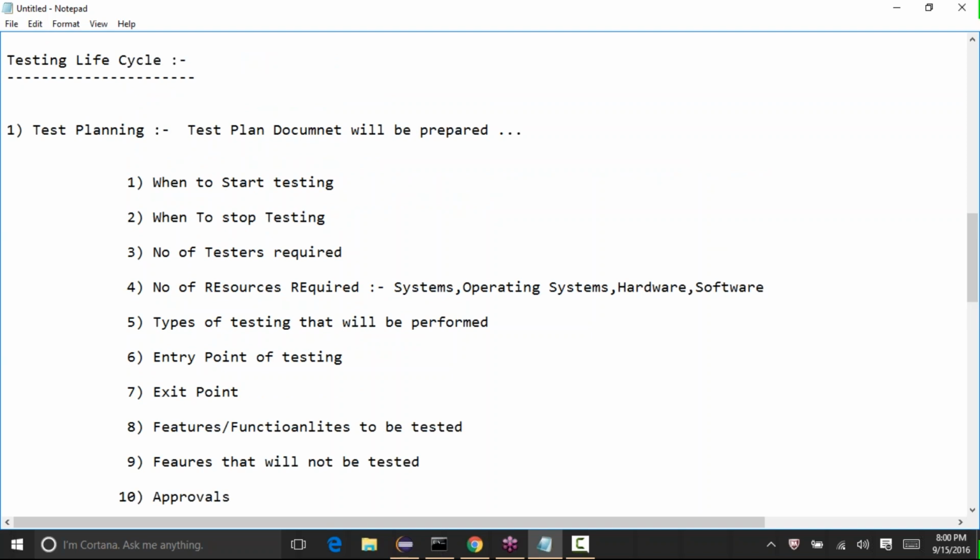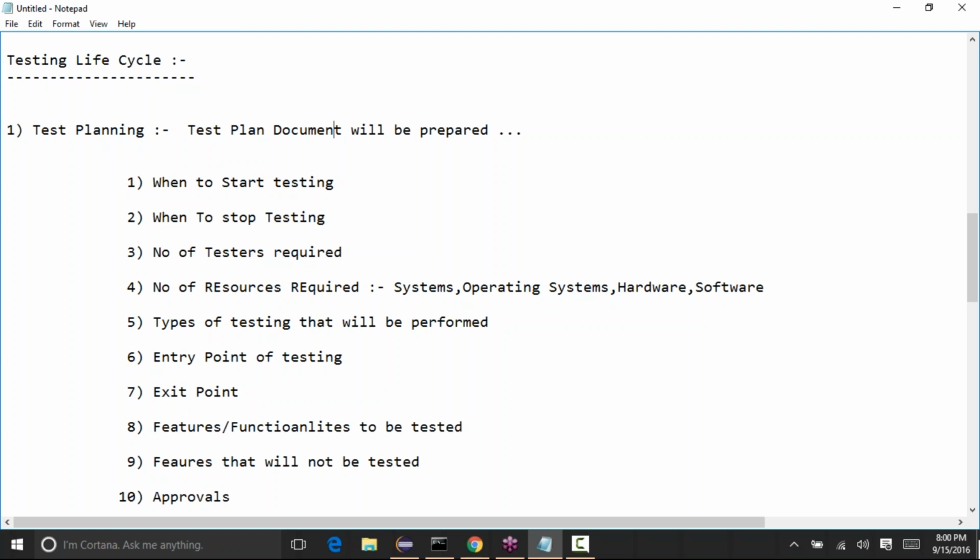Okay, so generally this will be done by the team leads because they know everything about what is required for the testing, what is required in the application, and what resources they have. So generally this will be done by the test leads or the managers. Testers may or may not do it, but sometimes they may ask the testers themselves to do the test plan, or the managers or team leads will create the test plan document. But we need to know what is going to be present in that test plan document.